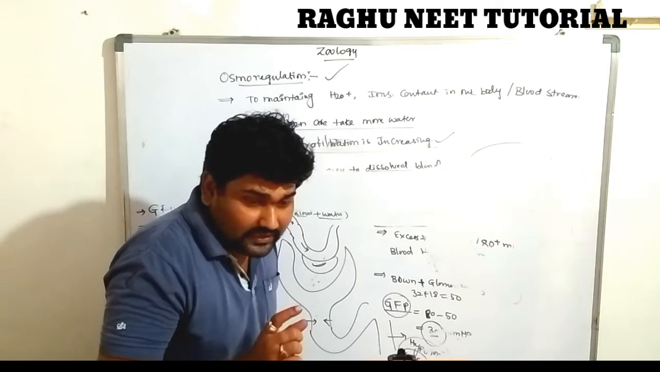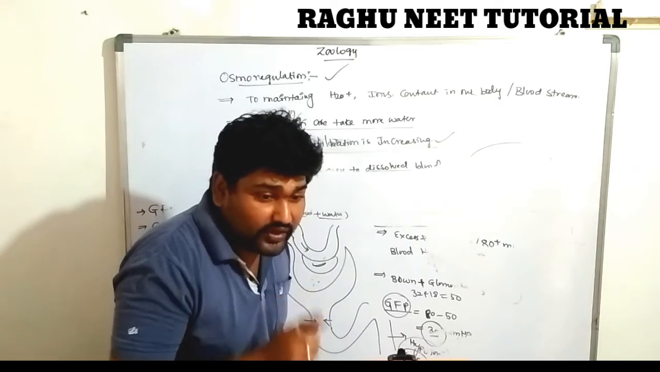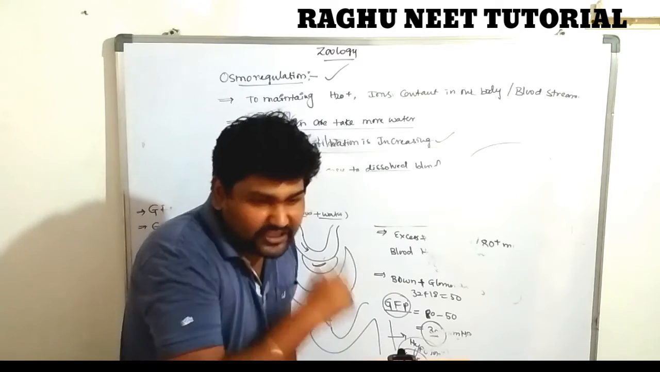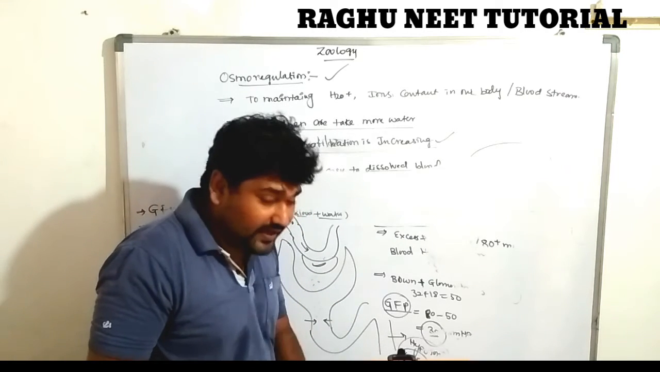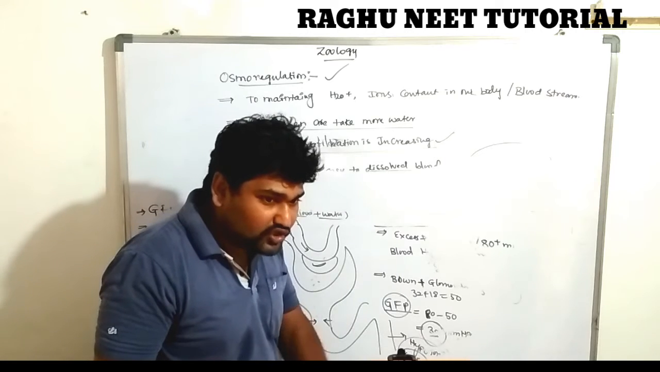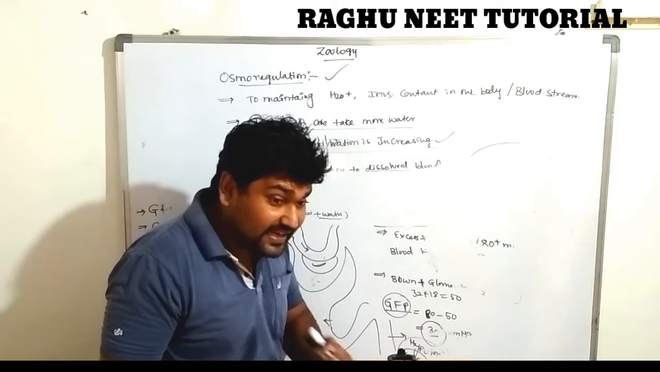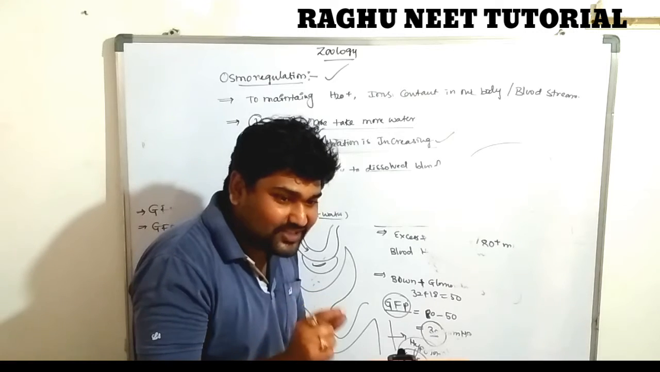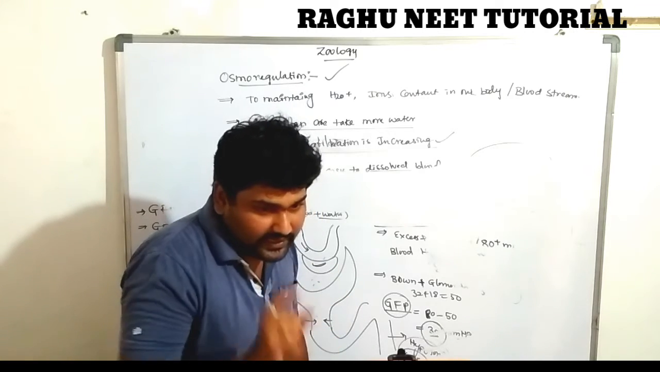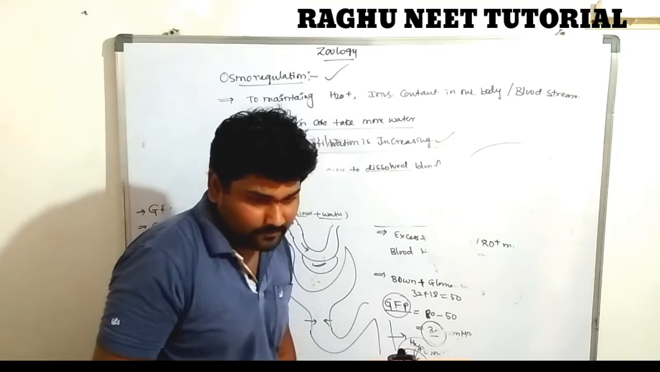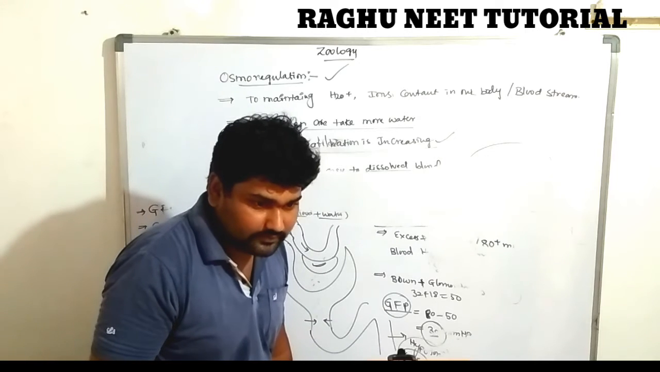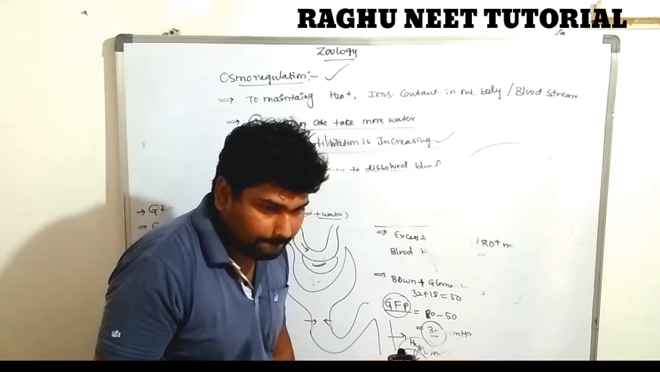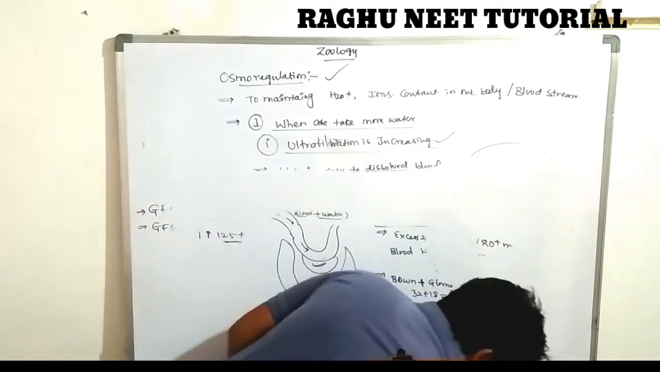So hypertonic urine can cause kidney stones. If hypertonic urine is regularly formed in the body or kidney region, it leads to accumulation of calcium oxalate and results in kidney stones. Are you clear? Yes, sir. Okay, so next.